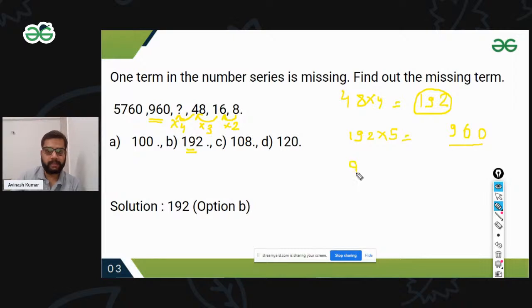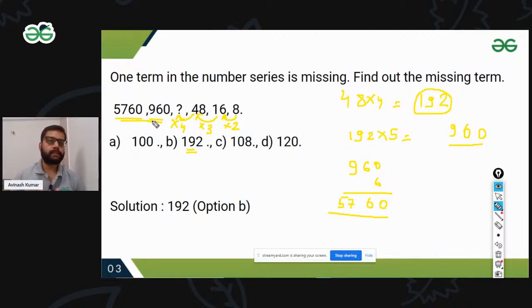So I'm going to multiply 960, and the multiplier will be 6. This is 0. 6 times 6 is 36, and 6 times 9 is 54, plus 3, it's 57. So 5760 is our number.